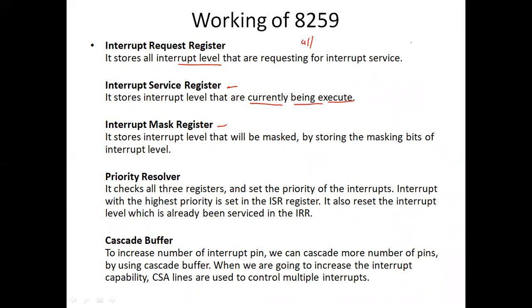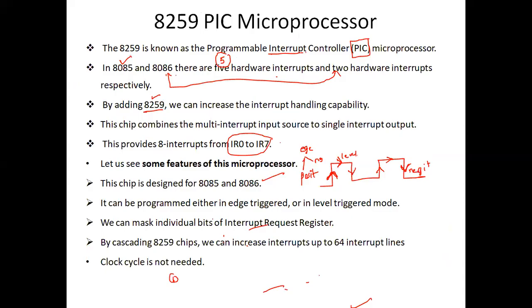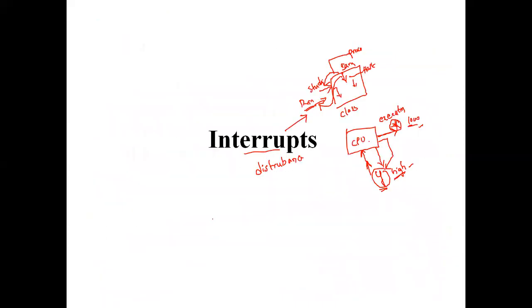Mask register: the processor can mask interrupts based on the priority resolver, in the sense that TRAP has the highest priority and is given priority among all the interrupts. Cascading buffer: if you want to connect more interrupts, the 8259 can be cascaded, combined, and then it works properly. So this is how the working of the 8259 programmable interrupt controller is done.